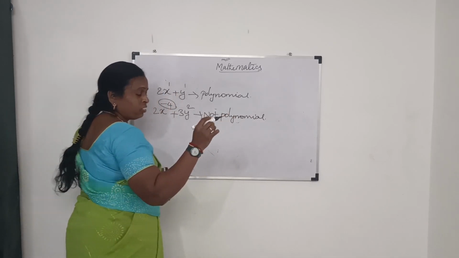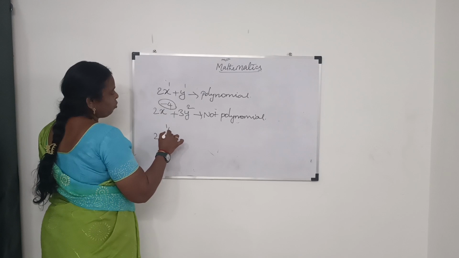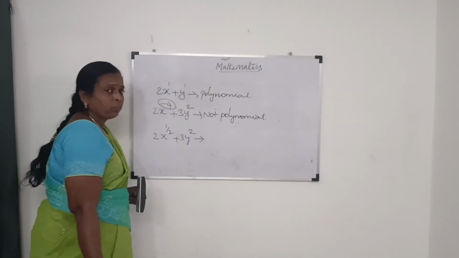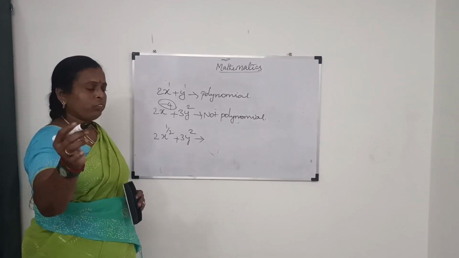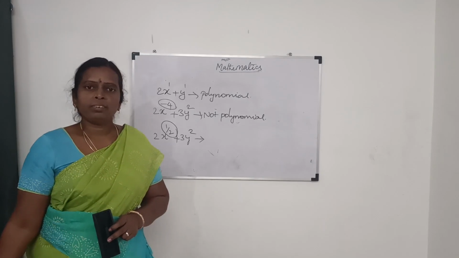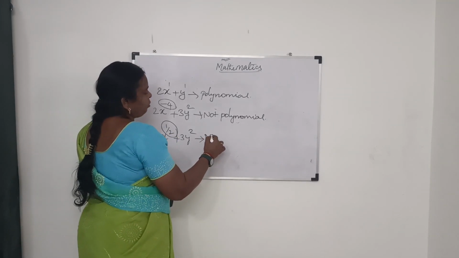And another condition I told you, 2x power 1 by 2 plus 3y square. Let me know whether this is a polynomial or not. Yes, you're right. This is not a polynomial because the power has a fraction. So it is not a polynomial.